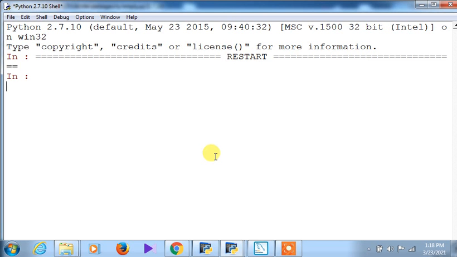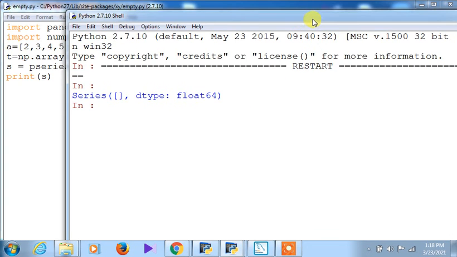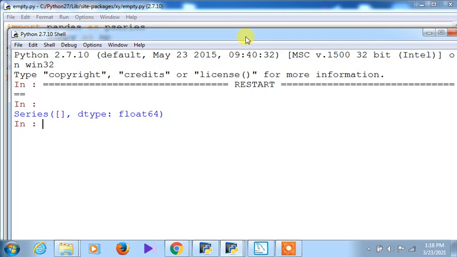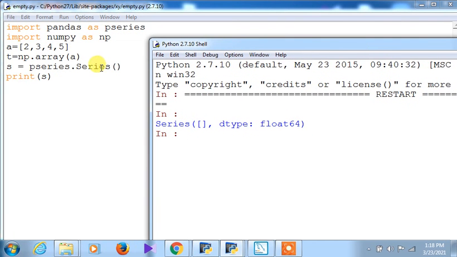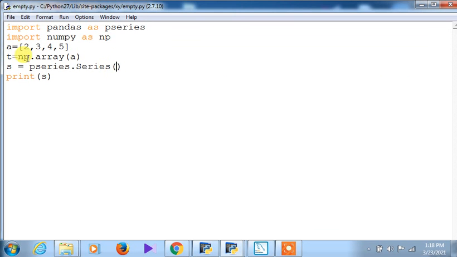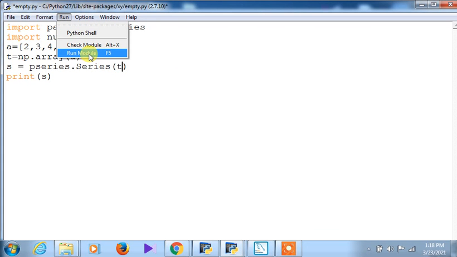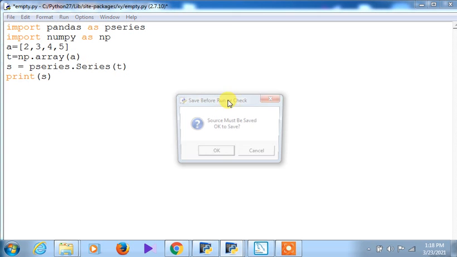So in a list and tuple, whenever you print, no index will be displayed, it will show just the values. Oh, I'm sorry, here an empty series has been printed, because we had not initialized the series inside it. I'll initialize it and then tell you. I'm taking the T over here, because if a series does not hold any value, it is known as an empty series. Now I'm executing.